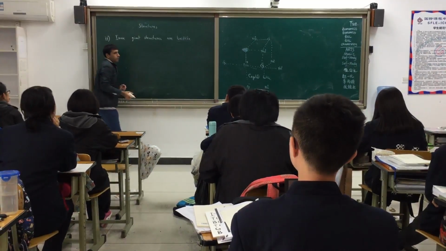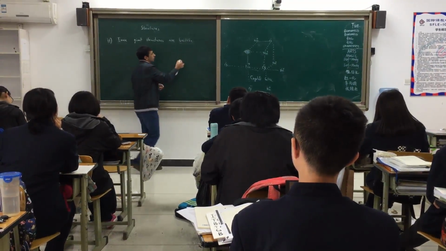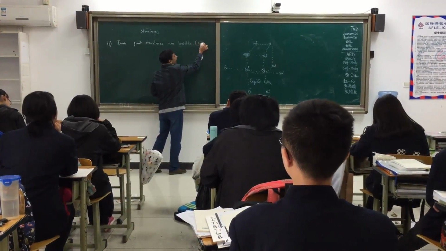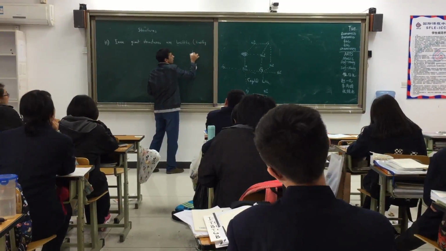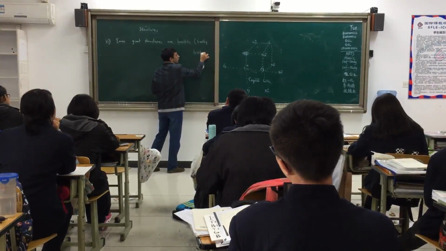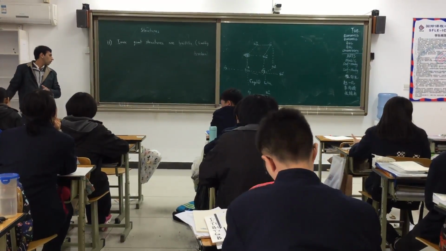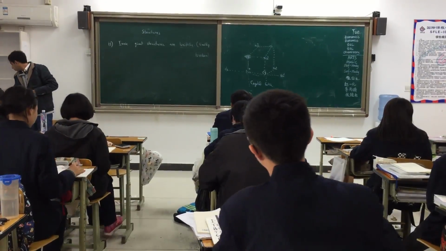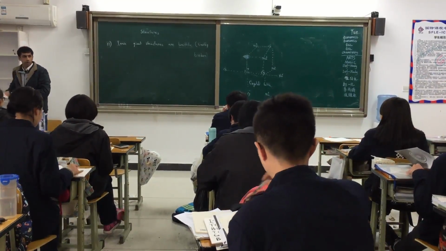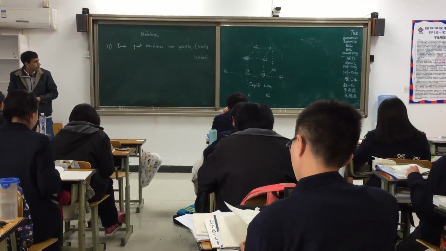What do you mean by brittle? Brittle means easily broken. What do we mean by easily broken, or brittleness, in chemistry? Now if you look